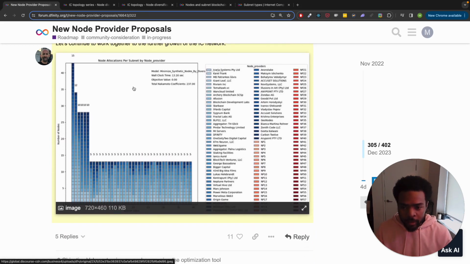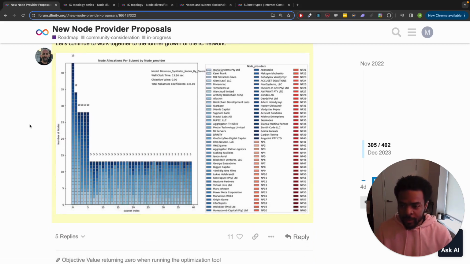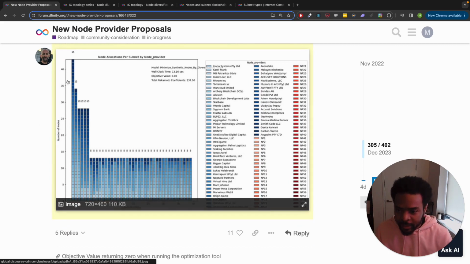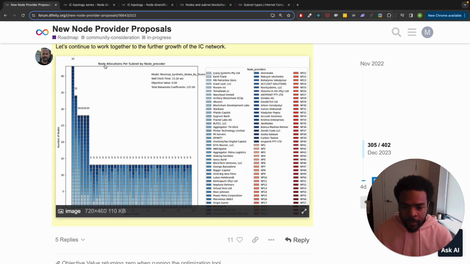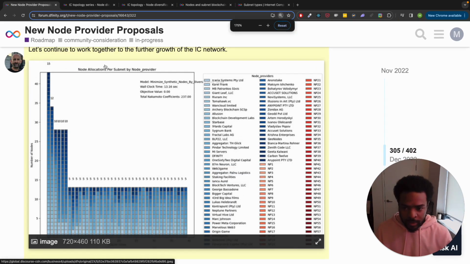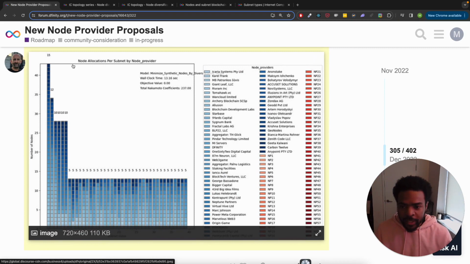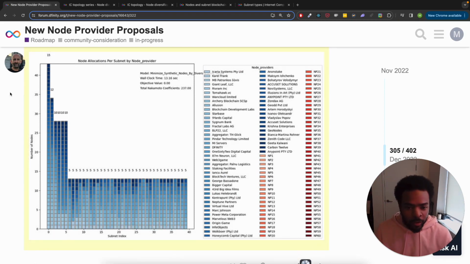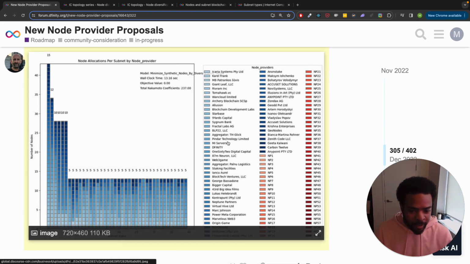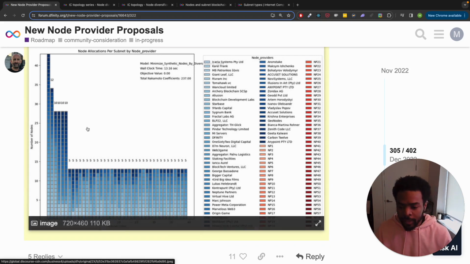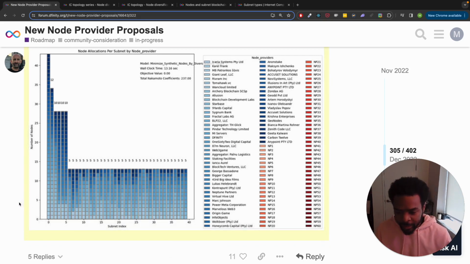Right, and then here we have this graph that Sven mentioned in that post, right? And we can see, hopefully this is large enough. Let's just make it a little bit larger. So we can see the node allocations per subnet by node provider. So we have a bunch of different node providers here. You see a bunch of companies and even some individuals, right? And they're represented by a unique color.